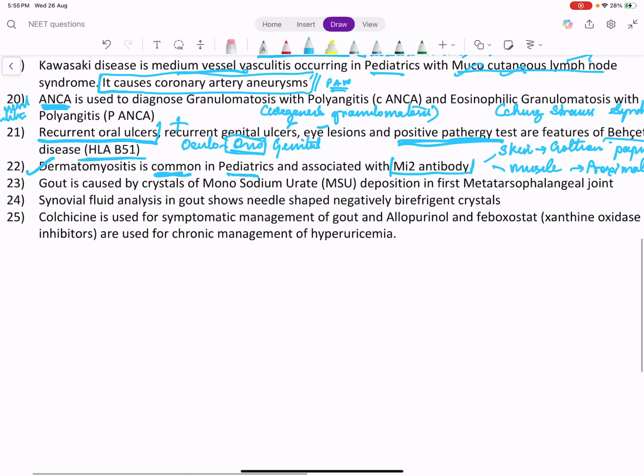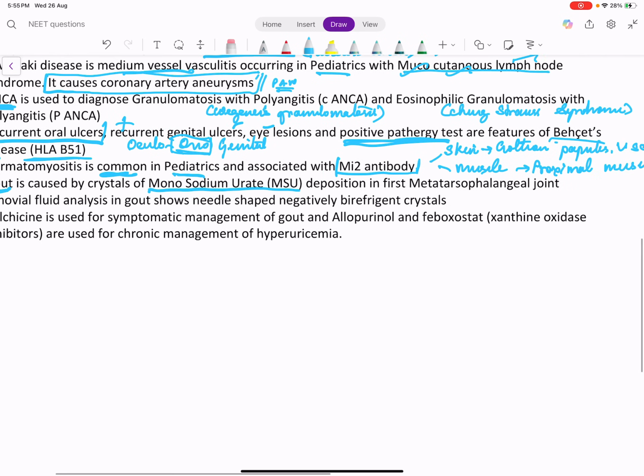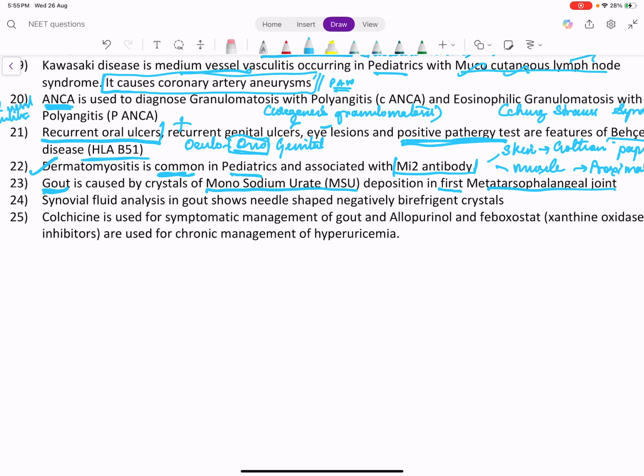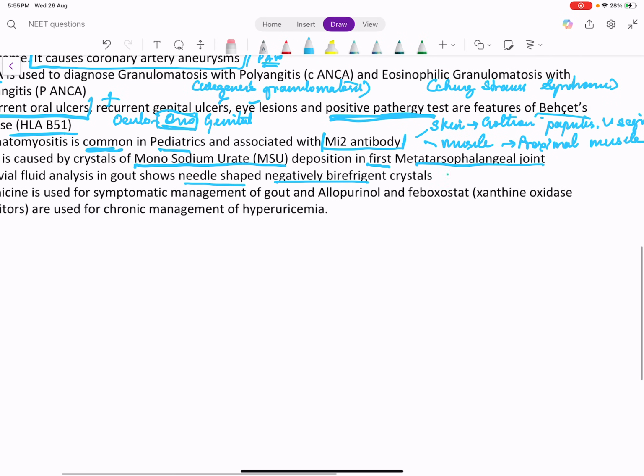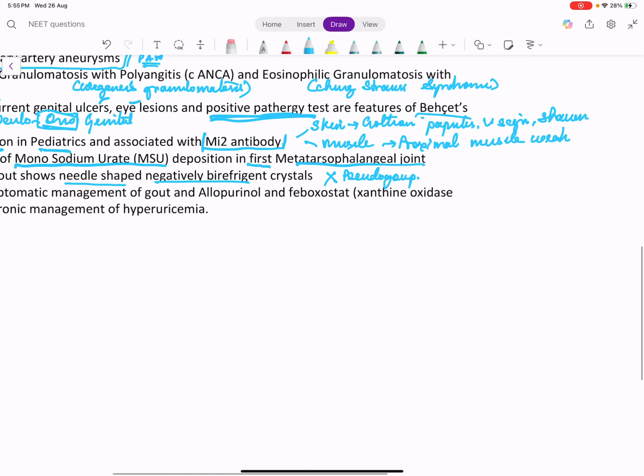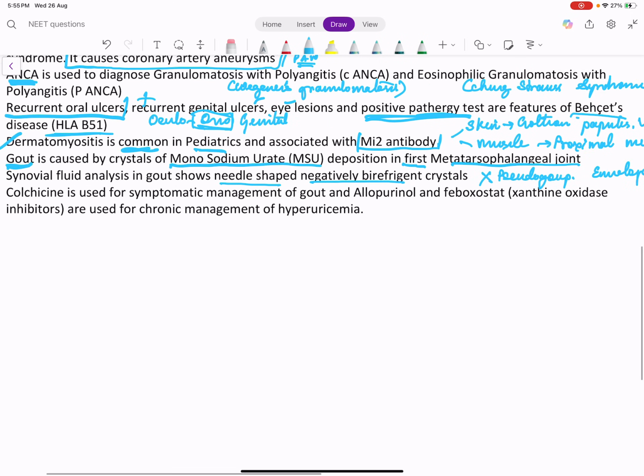Now about crystal deposition arthritis, gout is very important. Gout is caused by crystals of monosodium urate. Uric acid doesn't deposit. A salt of uric acid, that is monosodium urate, gets deposited. The common joint is the first MTP joint or the great toe. When you do a synovial fluid analysis, we can see the monosodium urate crystals, which are needle-shaped, negatively birefringent crystals. This is in contrast to pseudo-gout, where calcium phosphate gets deposited, where we can get envelope-shaped crystals. So envelope-shaped crystals are seen in pseudo-gout due to calcium phosphate or calcium oxalate deposition.